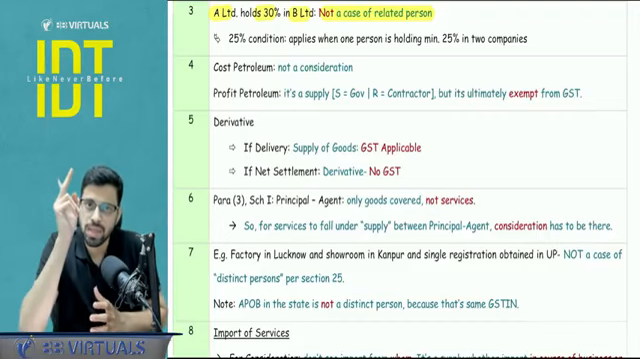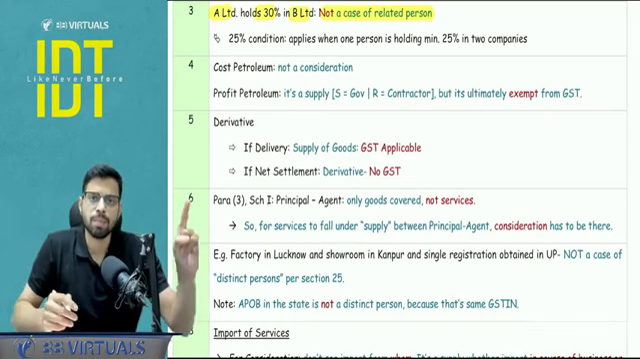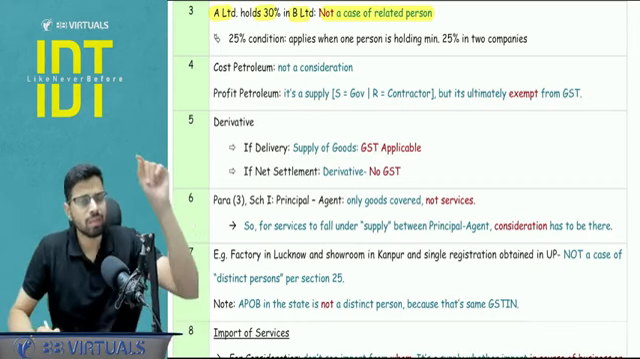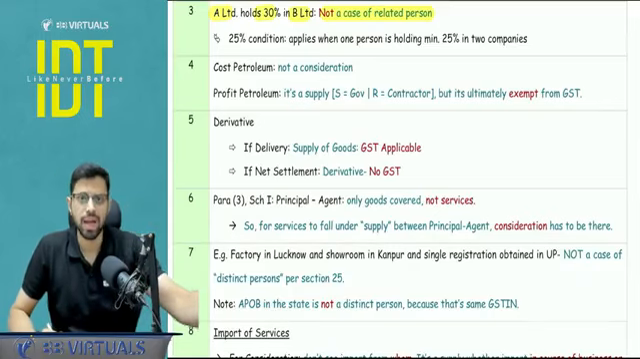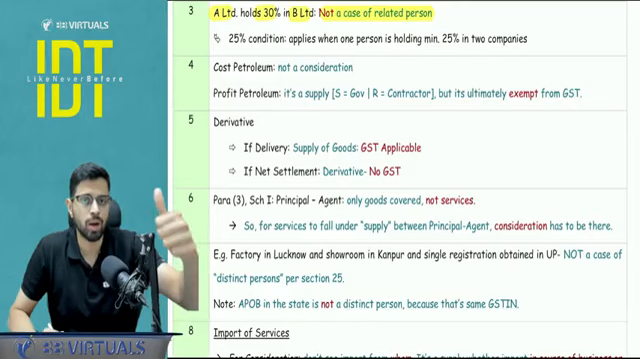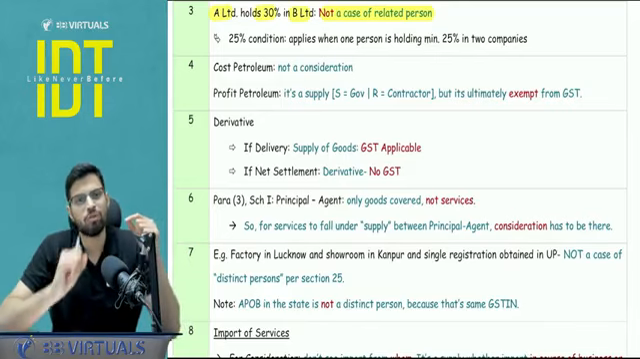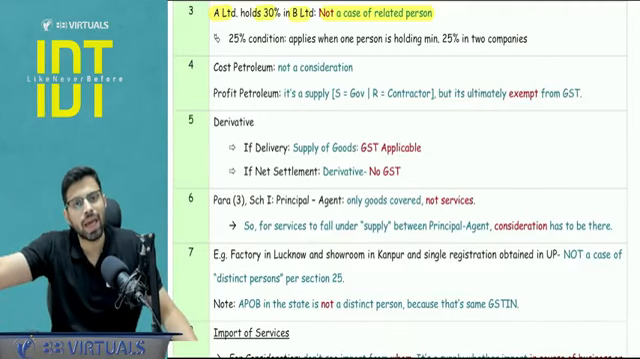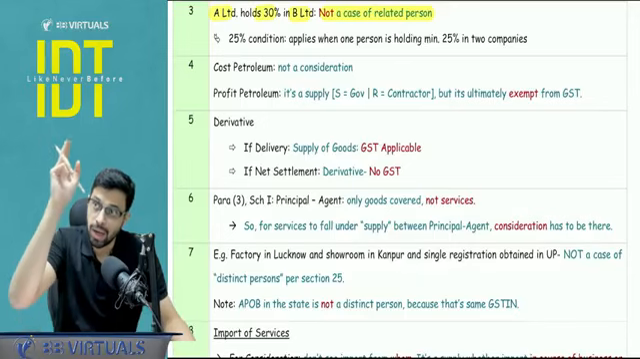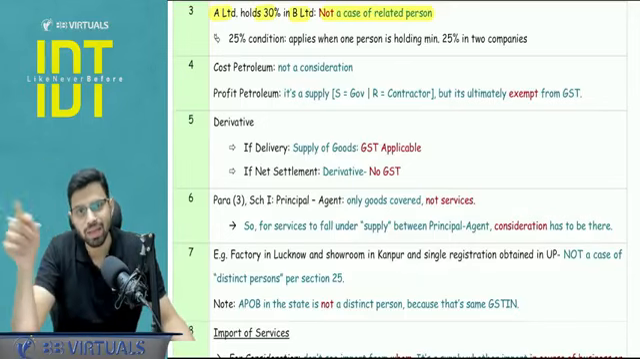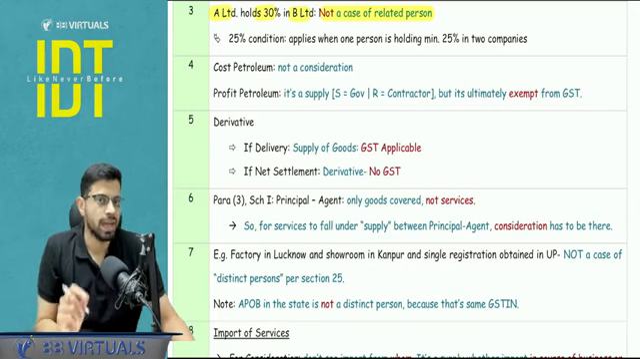Profit petroleum complies with all the parameters of a supply. There is a supplier, the government; there is a recipient, the oil exploration contractor; and the supply is the assignment of the license or the right to explore the oil, right? So all the parameters of supply are complied with, and the consideration is this share of the profit, which is known as profit petroleum, but ultimately it will be exempt through the exemption chapter, right? So the ultimate conclusion is the same, but the path and the reasoning are different. So ensure that you are writing the correct reasoning in your notes.